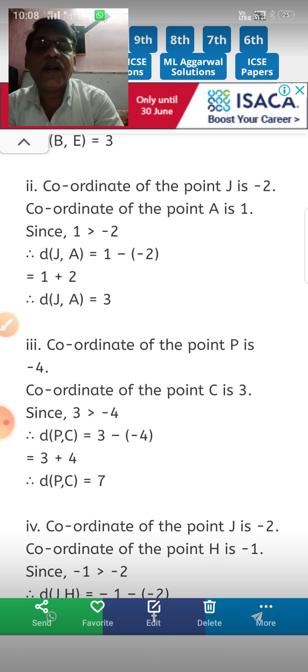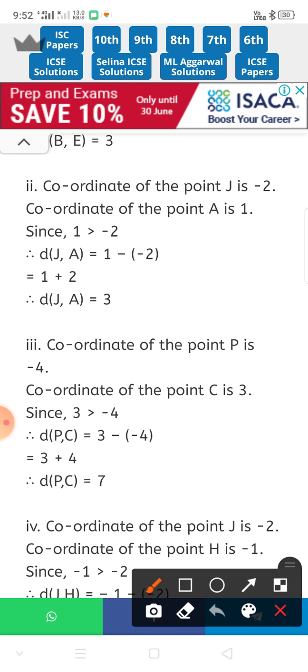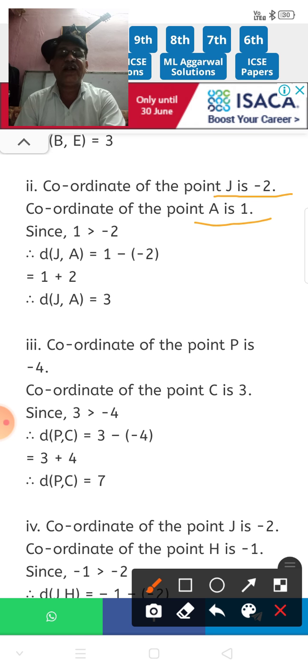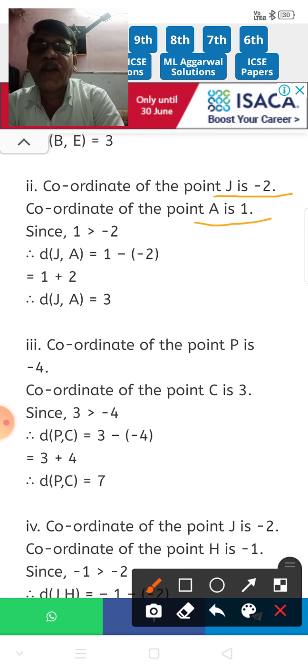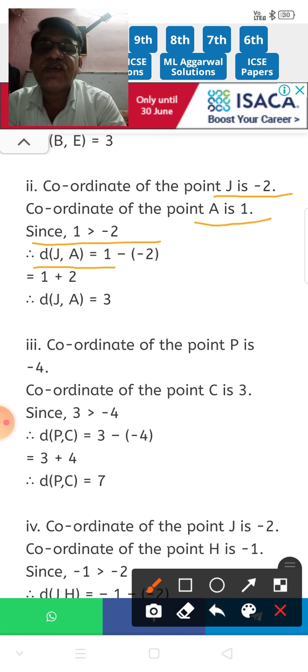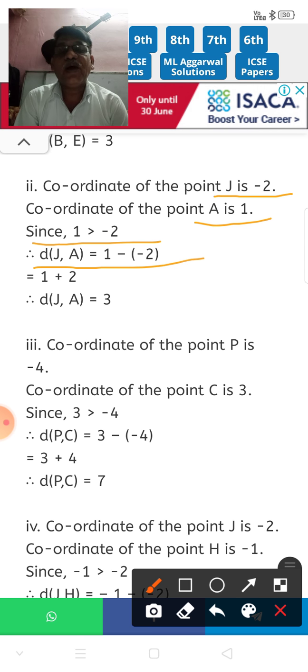Here the coordinate of J is -2 and the coordinate of A is 1. So which is the greater? 1 is the greater, because the other is -2. Minus 2 is smaller than plus 1. So since 1 is greater than minus 2, distance JA is equal to 1 minus minus 2. Okay, greater coordinate minus smaller coordinate.